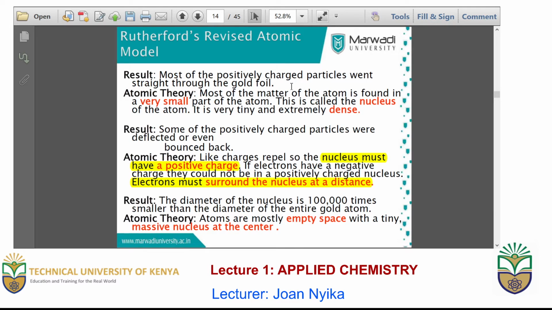Some of the positively charged were deflected or bounced back. Like charges repel, so the nucleus must have a positive charge. This is what repelled with the electrons that were surrounding the nucleus and had a negative charge.